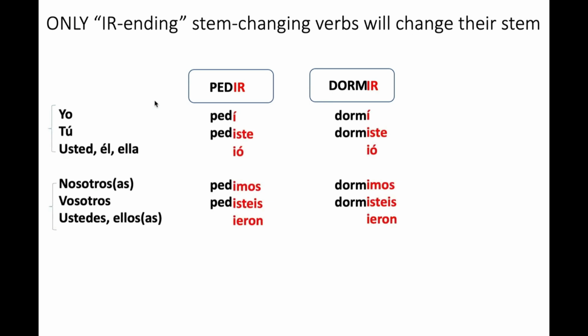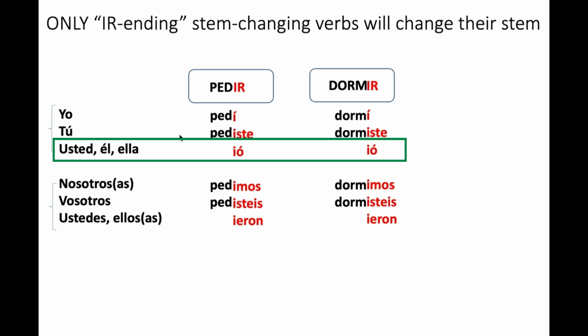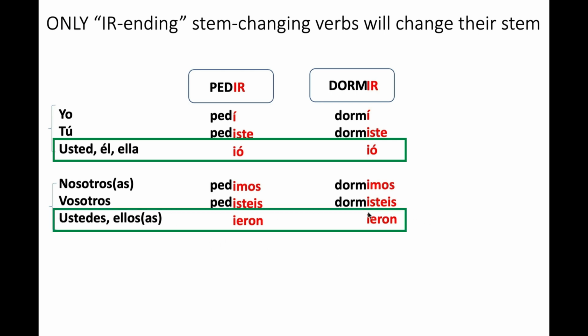Where exactly? So as you can tell, I conjugated pedir, to ask or to request, and dormir, to sleep. I conjugated it for almost every one of the subject pronouns. What did I leave blank? This third person singular. Usted, él, ella. I left it blank because that's where the stem is going to change. In the plural ones, I also left it blank in ustedes, ellos, ellas, which is the third person plural. So that's where the stem will change.